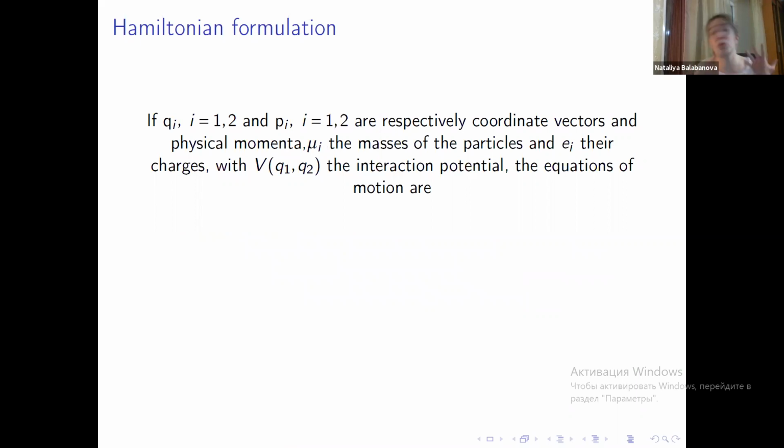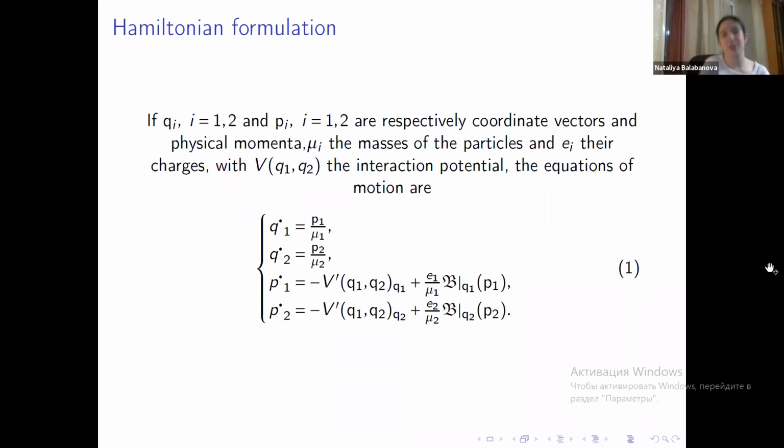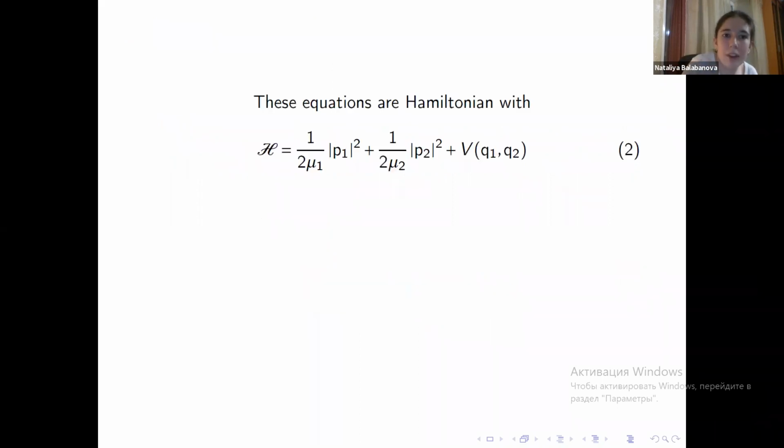Now, suppose instead of one charged non-relativistic particle, we have two charged non-relativistic particles in three-dimensional space. Their respective masses are μi, their respective charges are ei, with coordinate vectors qi and physical momenta pi. If the interaction potential between these particles is given by some function V of q1 and q2, then we have these equations of motion, which can be obtained from Newton's second law. These equations happen to be Hamiltonian if the Hamiltonian is given by this function here.